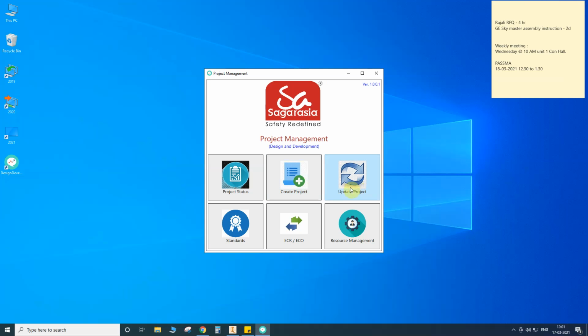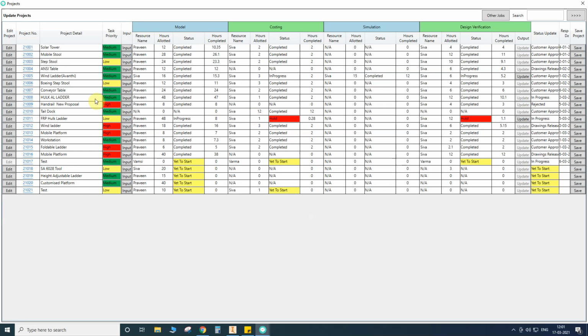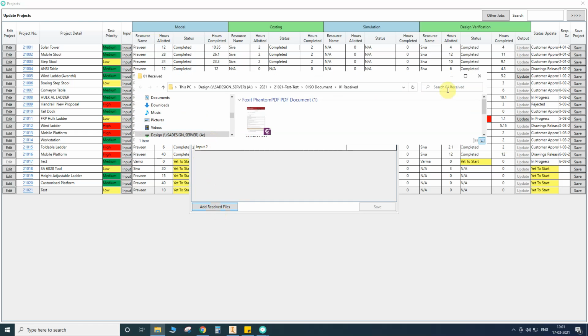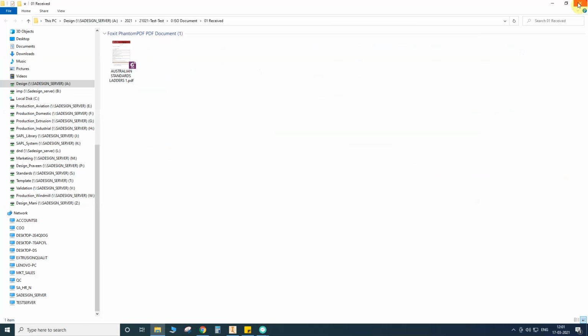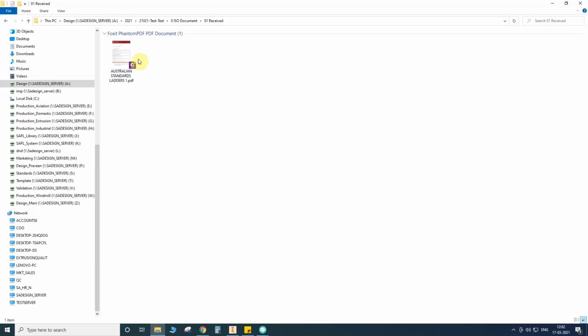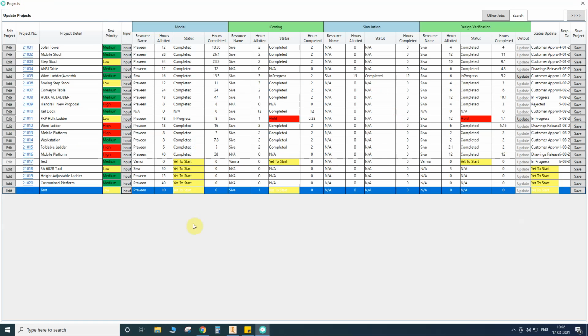Okay, so now if you go to update projects, here in update projects, if you are seeing, 2021 test is created, low. Input: he is just clicking these input files, input 1, input 2, whichever the create project manager has added. It will be visible to the model person who is doing the model jobs, and all people can also see these input details. And if you are clicking here, you see whichever folders we loaded in the ISO document received, 2021 test ISO document received, those particular files are visible to everyone, they can access the files.